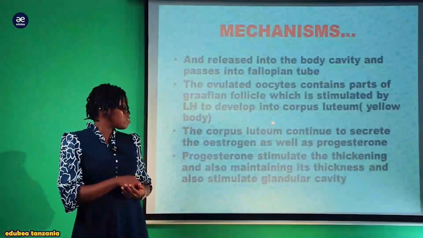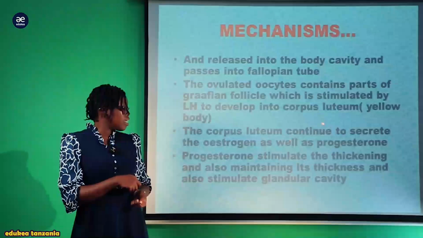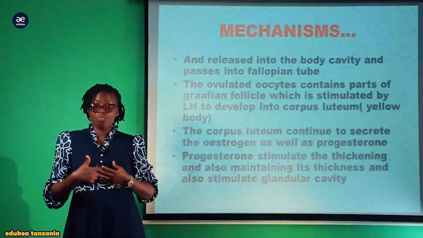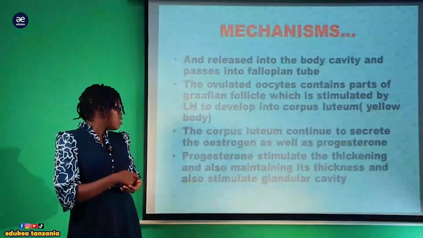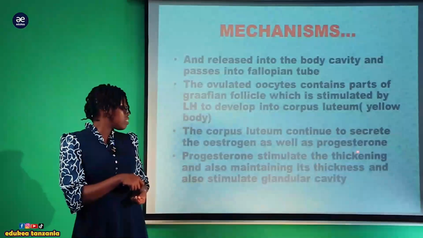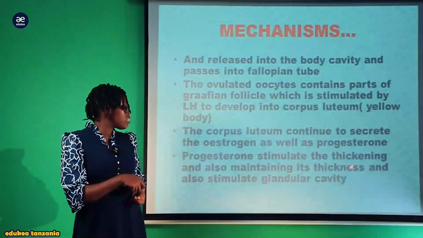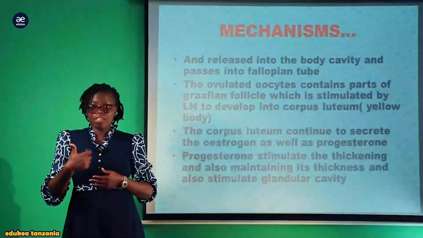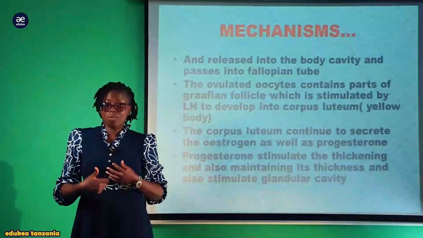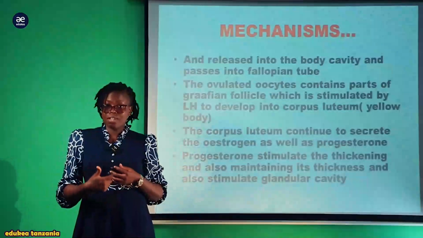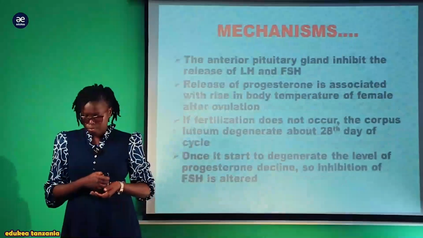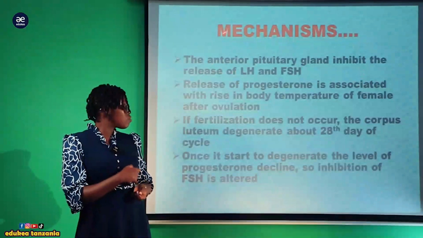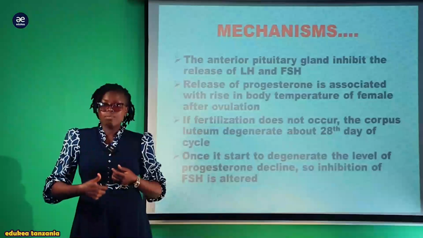So the corpus luteum continue to secrete the estrogen as well as progesterone, lakini kwa muda huu kiasi cha estrogen inaenda kupungua mwilini. So the progesterone stimulate the thickening and also maintaining its thickness and also stimulate the glandular cavity. Kwa hiyo hapa progesterone inasaidia katika kuweza kuincrease or maintain the thickness of the uterine wall kwa ajili ya implantation. Na vile vile anterior pituitary gland inhibit the release of luteinizing hormone pamoja na follicle stimulating hormone.